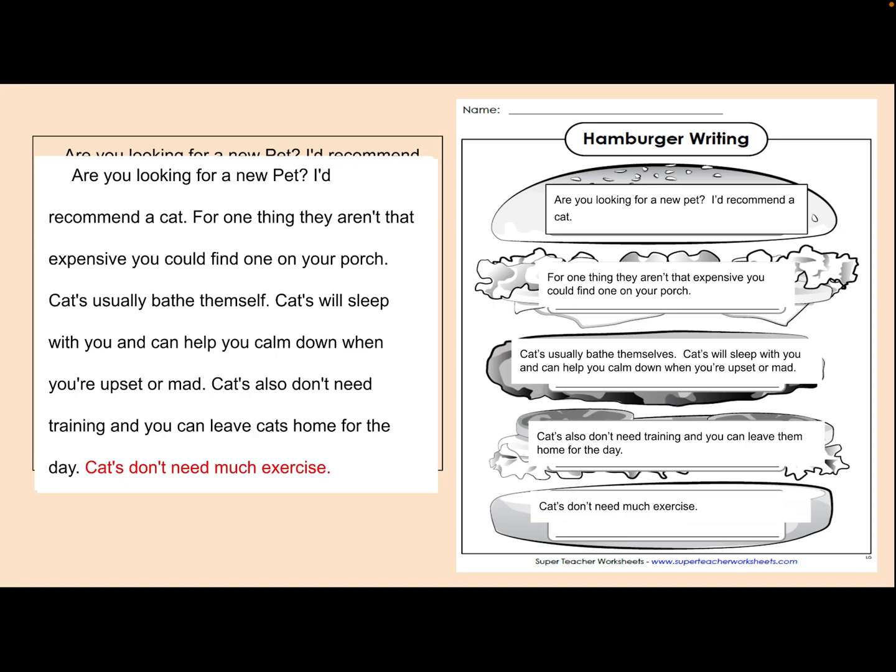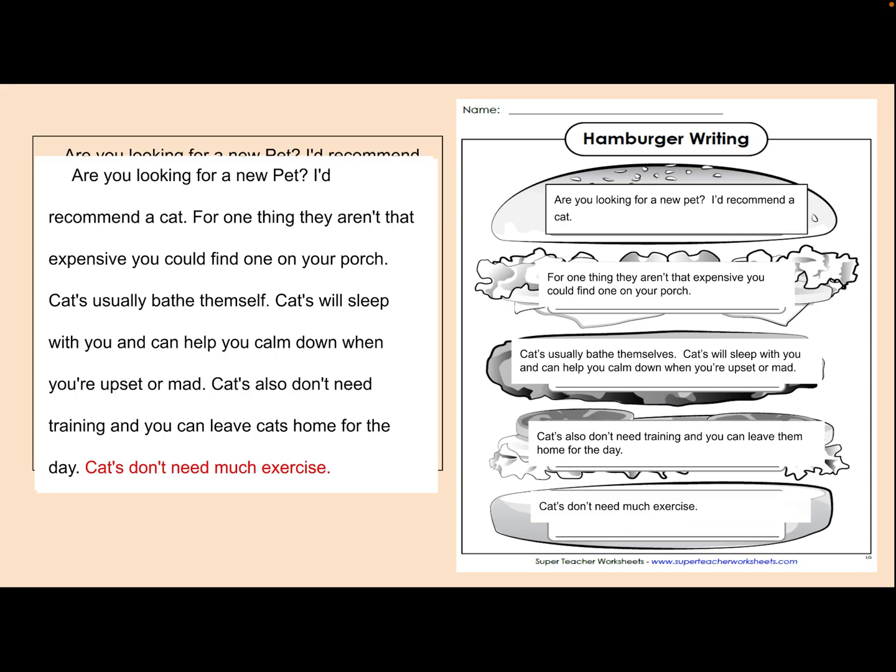So let's read our hamburger from the bun at the top to the bun at the bottom. Are you looking for a new pet? I'd recommend a cat. For one thing, they aren't that expensive. You could find one on your porch. Cats usually bathe themselves. Cats will sleep with you and can help you calm down when you're upset or mad. Cats also don't need training, and you can leave them home for the day. Cats don't need much exercise.